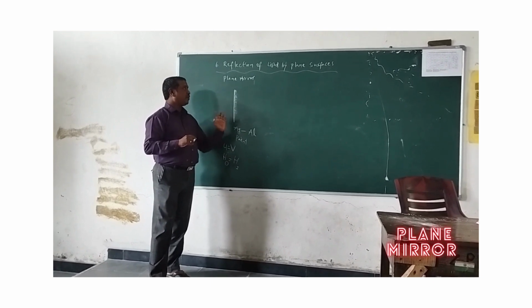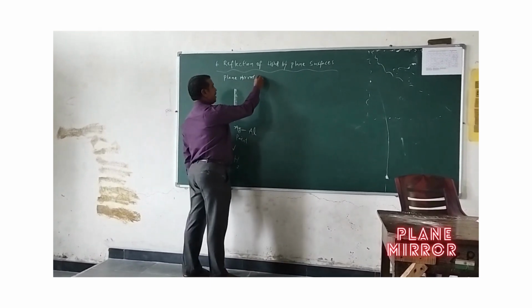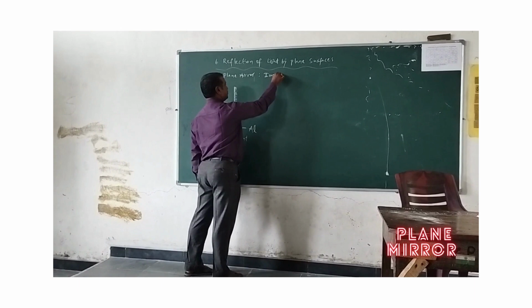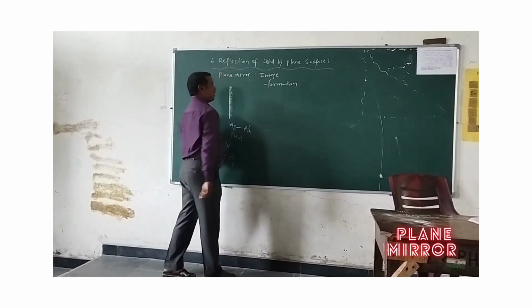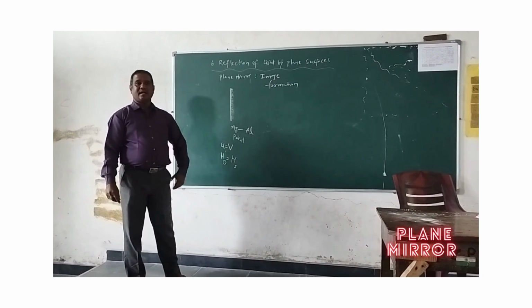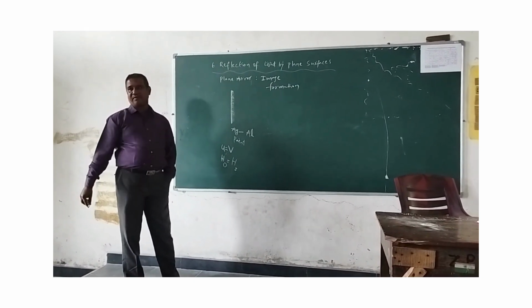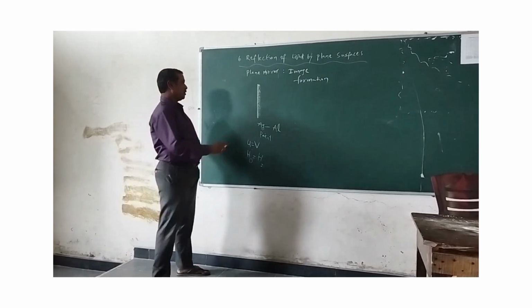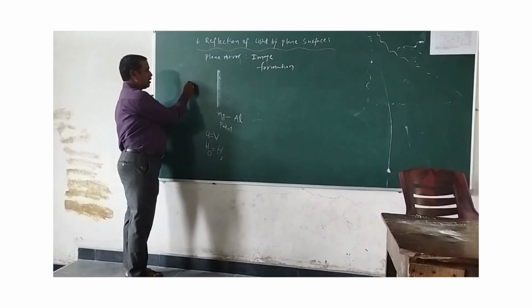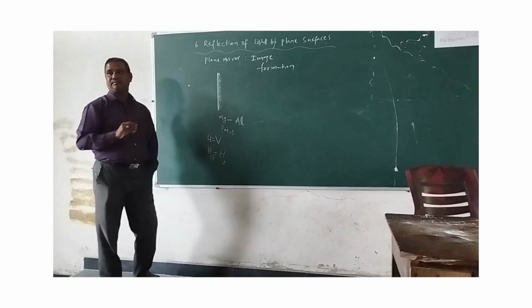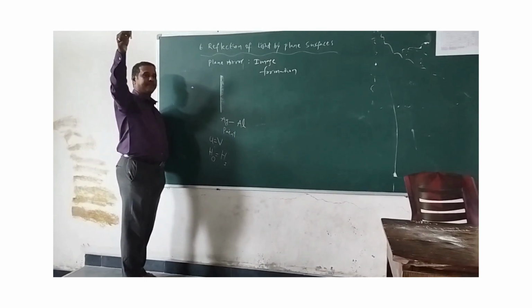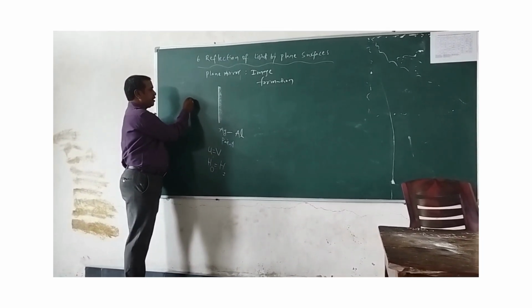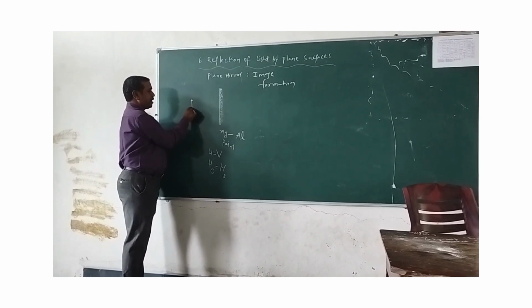Now today we are going to understand image formation in a plane mirror. This is very important. Let us check how the image is formed. You try to learn. Instead of taking a point object, whose size is very small, I am taking something like a pen. I am placing a pen or anything, so you also try to place any pen or anything.